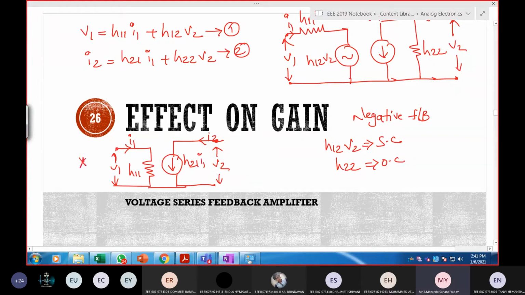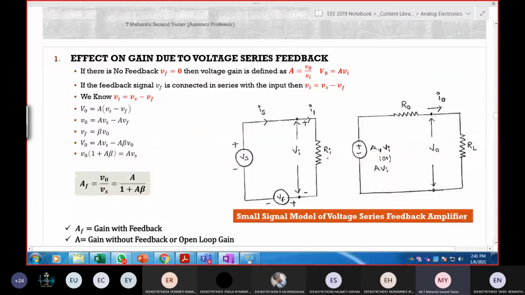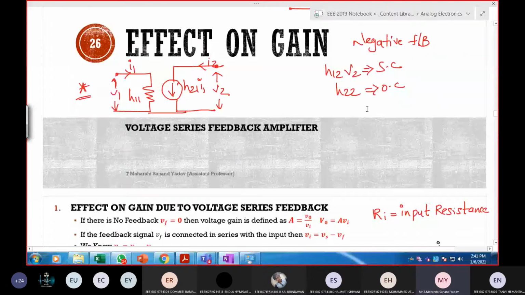So almost the equivalent model that we are taking is in approximate style. See this? Here, instead of H11, I took Ri, the input resistance. Ri stands for input resistance. What about H11? H11 is called the input resistance.